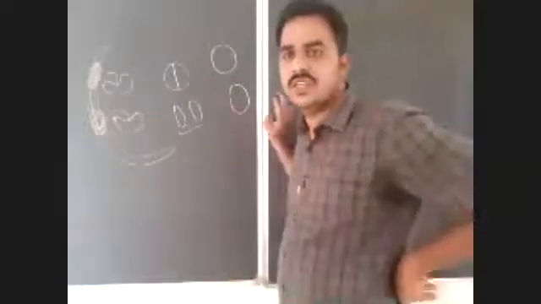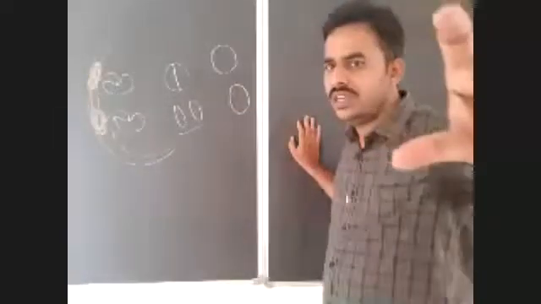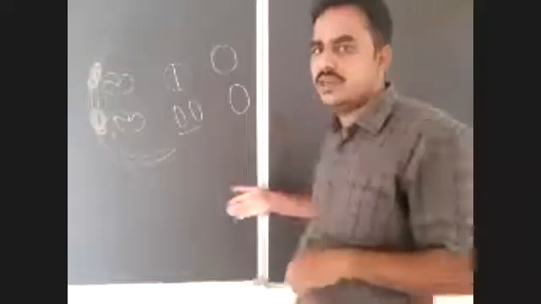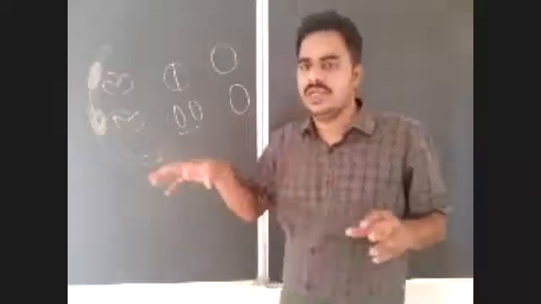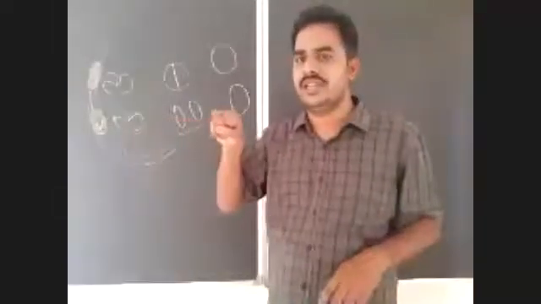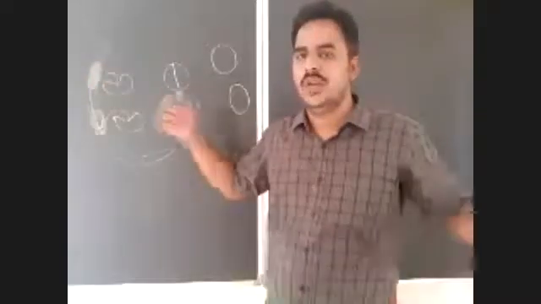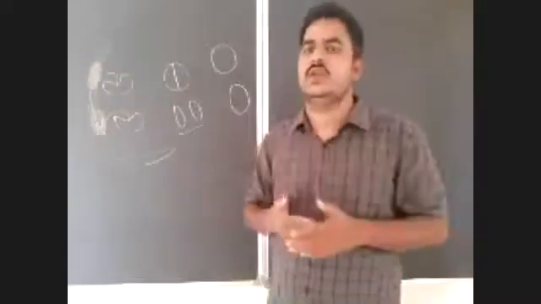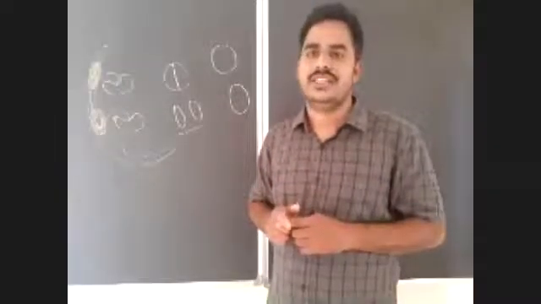So oogenesis is also completed. Here in oogenesis, only the secondary oocyte is released, but there is no formation of ovum yet. Whenever the secondary oocyte is released into the body cavity, the fimbriae of the infundibulum will collect it, and this secondary oocyte will reach the ampulla. Only when a sperm comes in contact with the secondary oocyte will it complete meiosis 2.